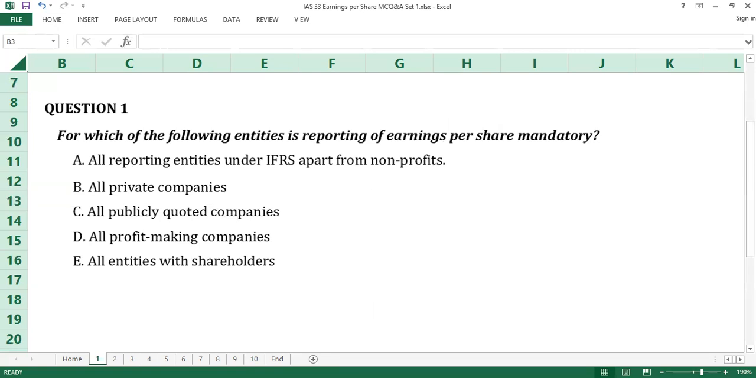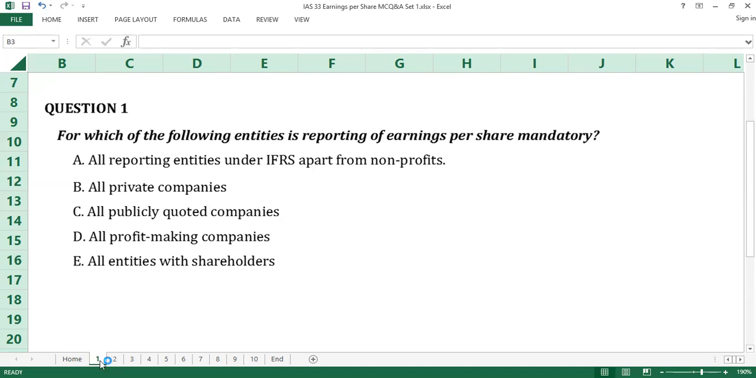Question number 1. The answer to question number 1 is C, all publicly quoted companies. Whether an individual, separate or consolidated financial statements, IAS 33 is only mandatory for 1, an entity whose ordinary shares or potential ordinary shares are traded in a public market, that is a domestic or foreign stock exchange or an over-the-counter market, including local and regional markets.